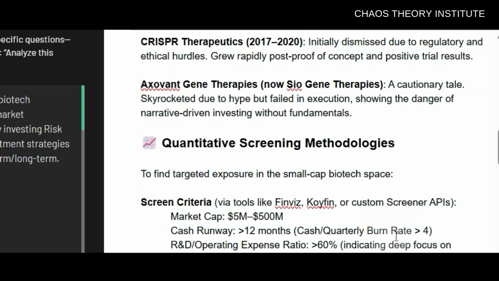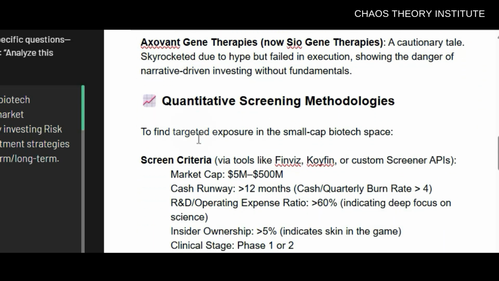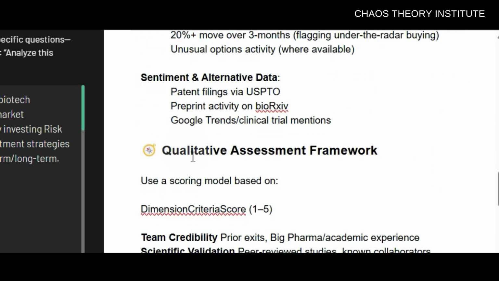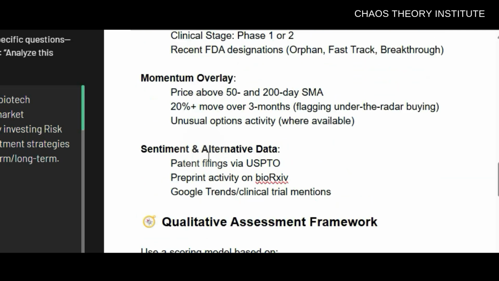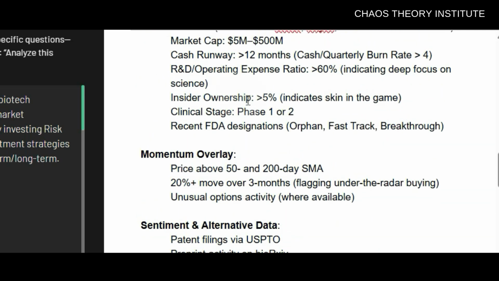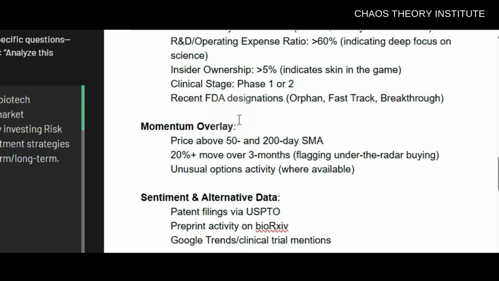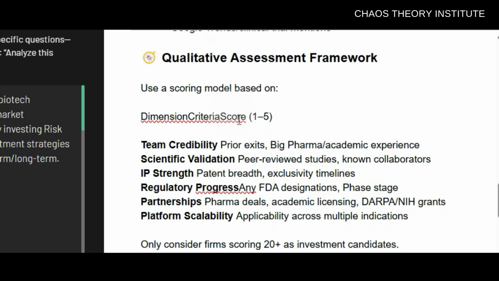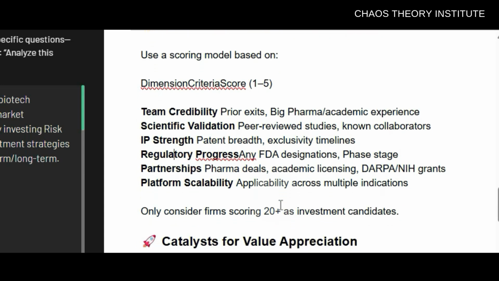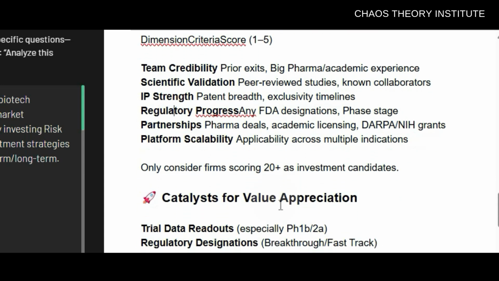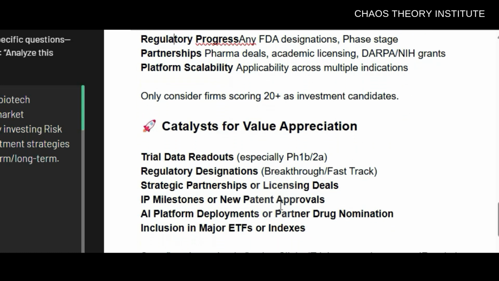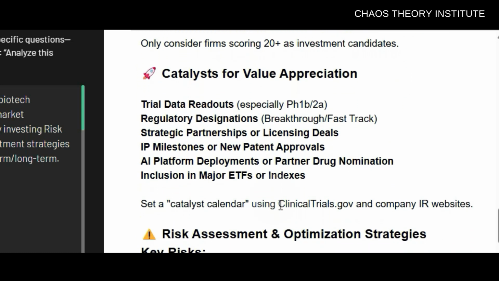Now, as a quant, the interesting thing here is that I'm given a mix of quantitative and qualitative insights or suggestions. So for example, doing things like monitoring cash runway or burn rate or insider buys is easily automated. Doing other things like looking at clinical trial results, drug pipeline stage, and so on can be a bit more challenging. Now, of course, there are sites like Biopharm Catalyst, clinicaltrials.gov, the FDA calendar, and so on. But again, the data can be just a little bit harder to parse.